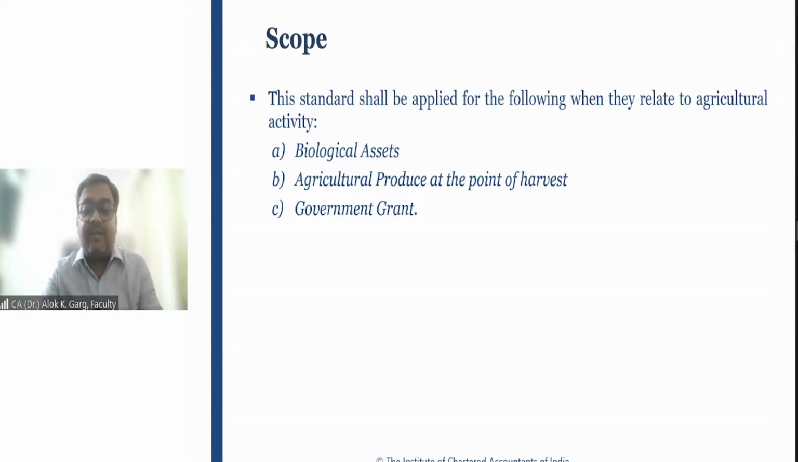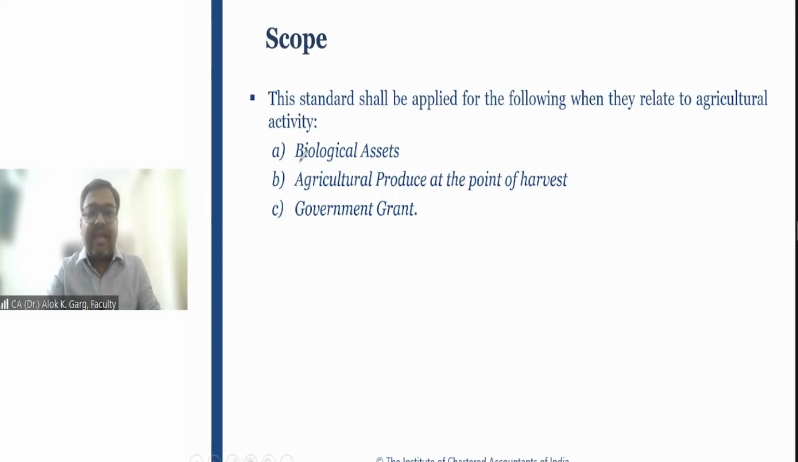Coming to the scope part, we understood why this standard has been issued. This standard has been issued to take care of recognition, measurement, presentation, and disclosure of agricultural activity. Where this standard is applicable, this is the most important slide. This standard shall be applied for the following when they relate to the agricultural activity. This standard is applicable for three items. Number one,